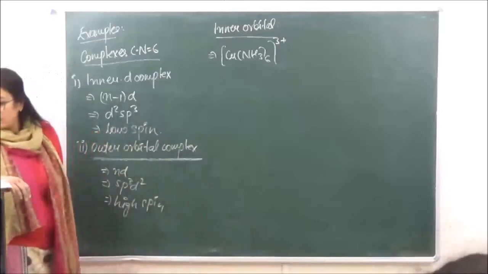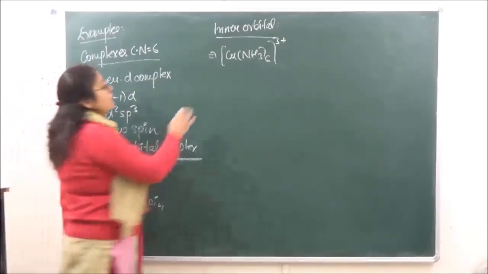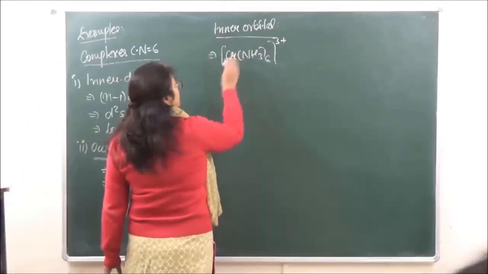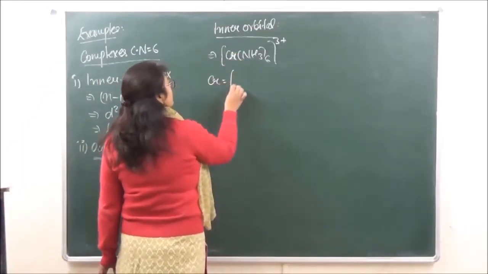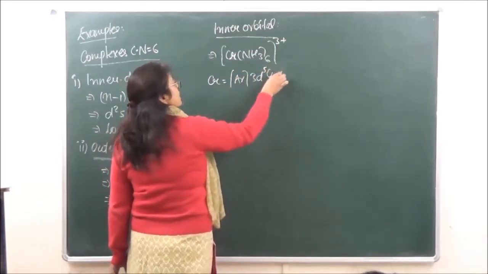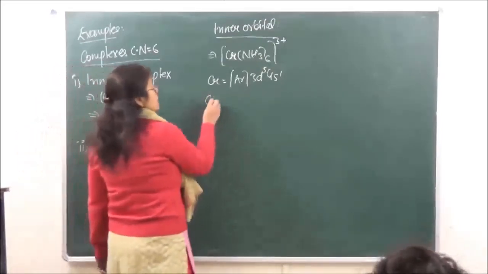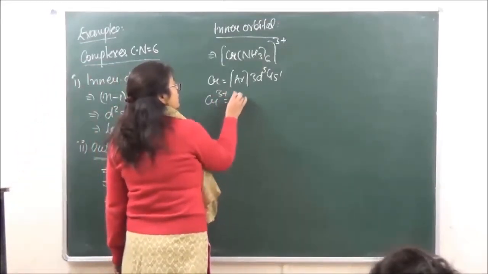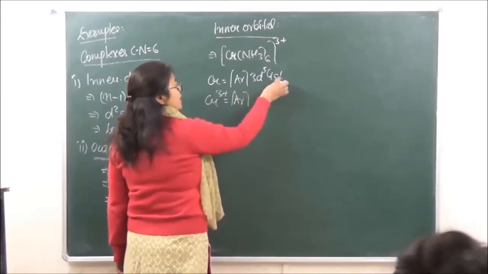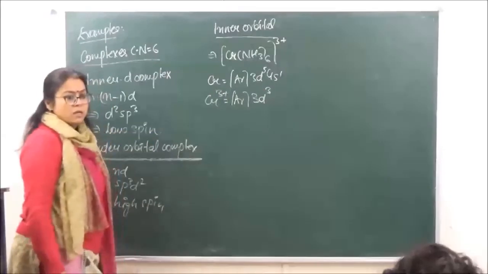Copper ही लिया है हमको. What is going to be the electronic configuration? Copper नहीं, chromium है. What is going to be the electronic configuration? We have argon 3d5 4s1. The oxidation state is going to be 3 positive. So 3 positive की outermost electronic configuration क्या हो जाएगी? Argon, 1 electron from here and 2 from here, 3d3.